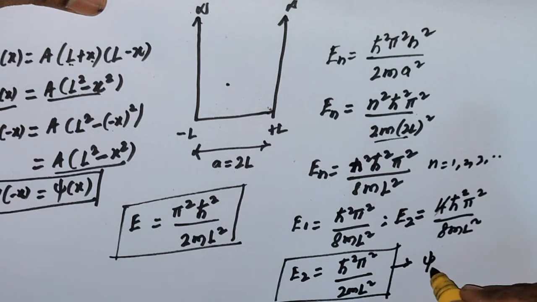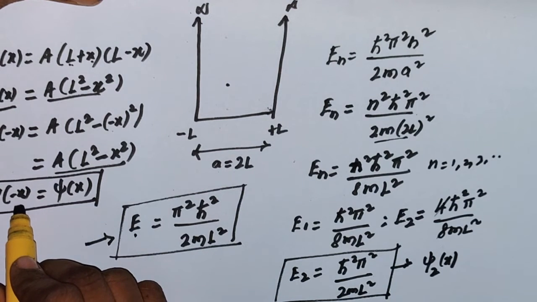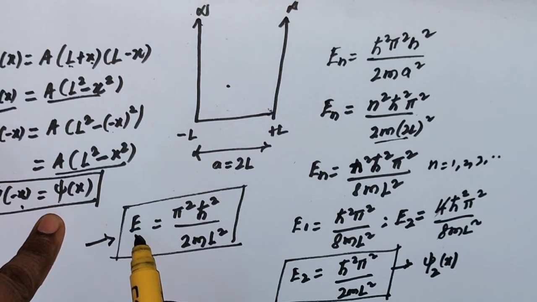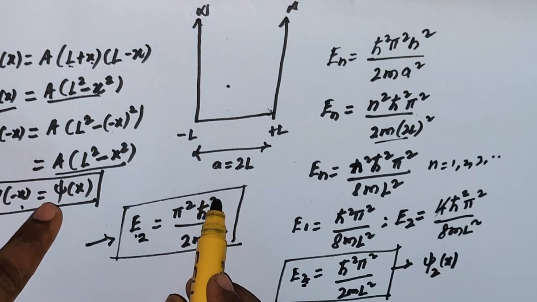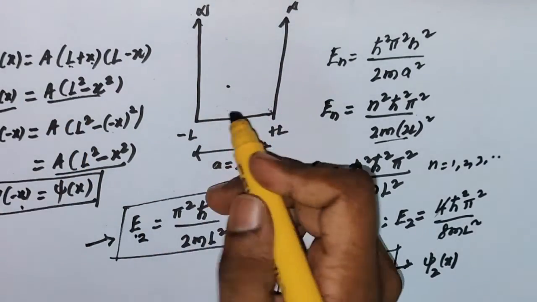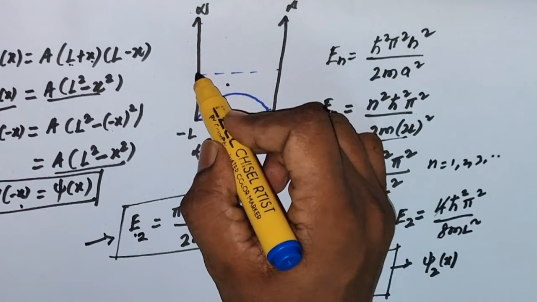The corresponding wave function for this energy is psi 2, that means the first excited state wave function. Their question is, what is the probability of finding the particle in this energy state for the given wave function? The given wave function is a symmetric wave function. The energy is the first excited state energy, because we have already done E2 equals h square pi square over 2m L square. E2 means it's the first excited state, but the wave function is symmetric. We already know that for the infinite potential, the ground state wave function is always symmetric, and the first excited wave function should be anti-symmetric.